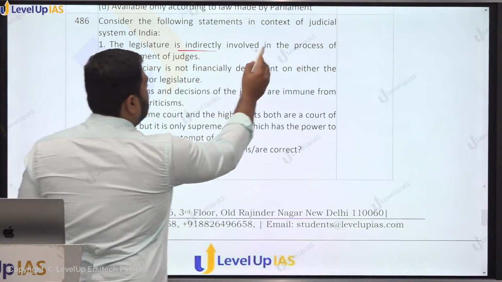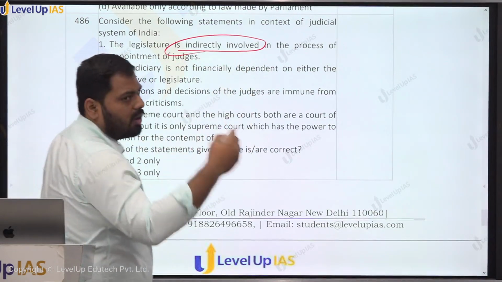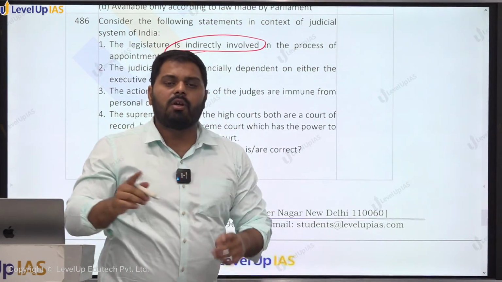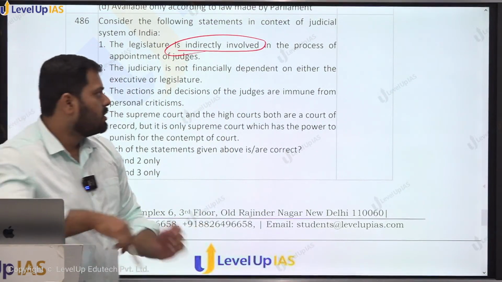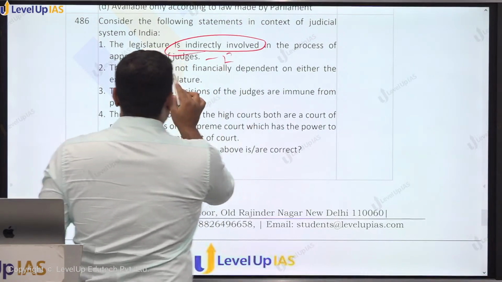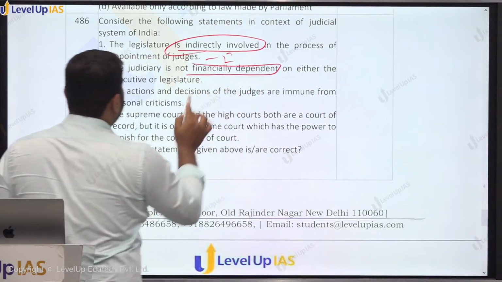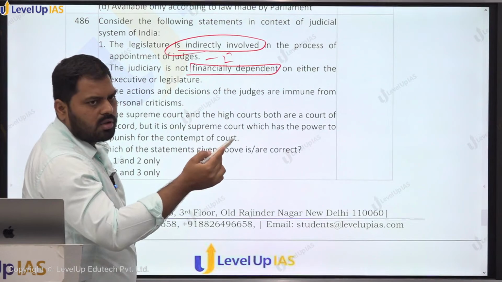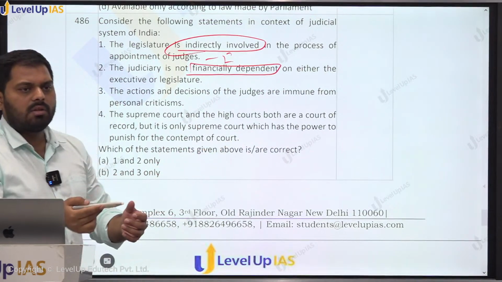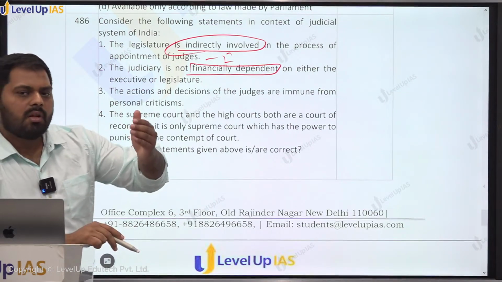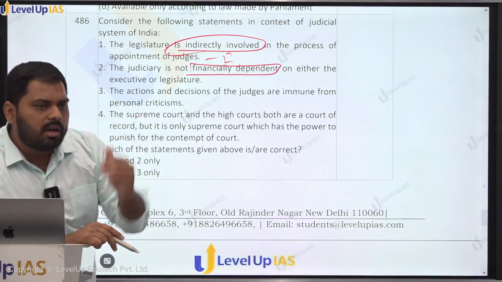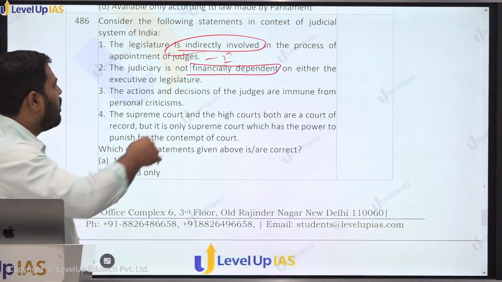Legislature is indirectly involved. Neither directly nor indirectly, legislature is not involved in the appointment. In the removal, legislature is directly involved. So this statement is false. Judiciary is not financially dependent upon the executive or legislature. This is true. But they are charged upon, no? They are charged upon. Even if the Parliament wants, it cannot reduce that. Right? So they are not dependent.